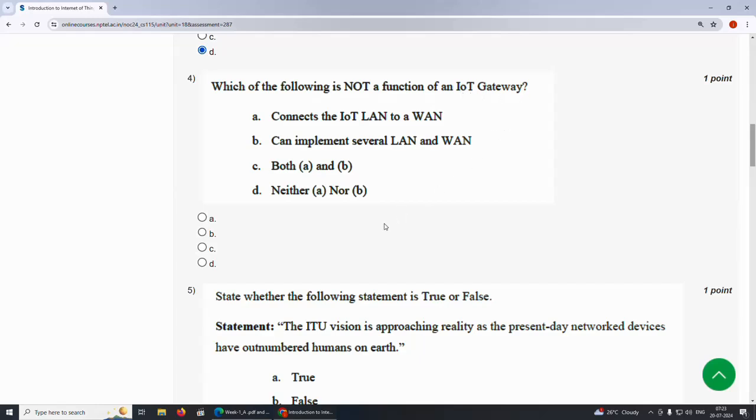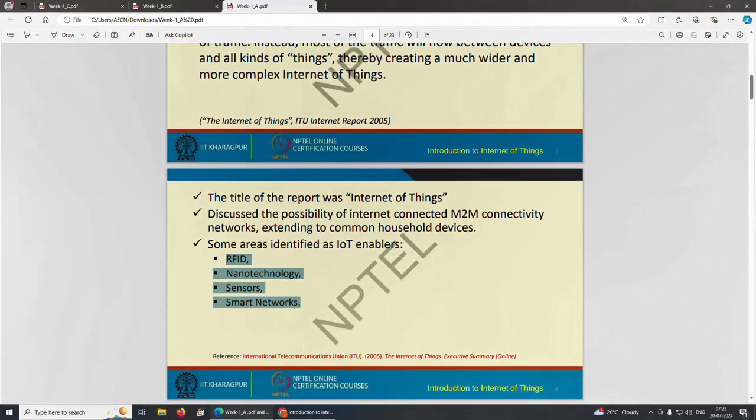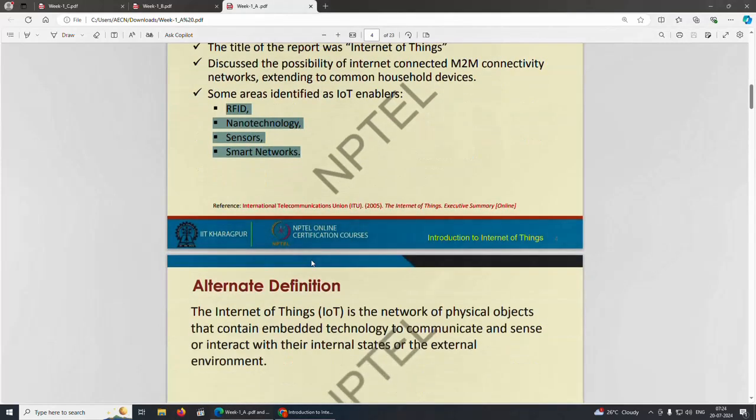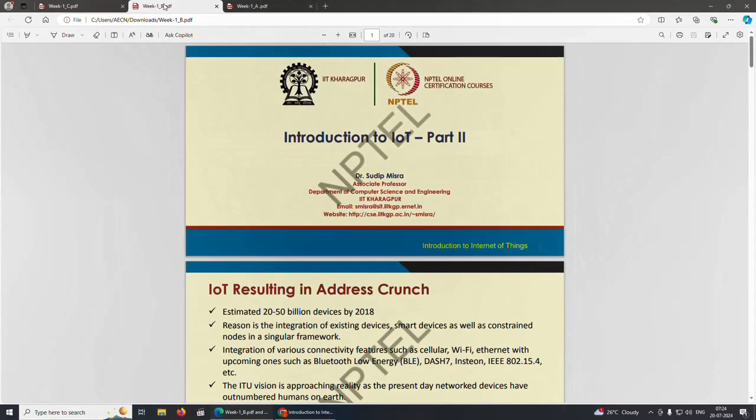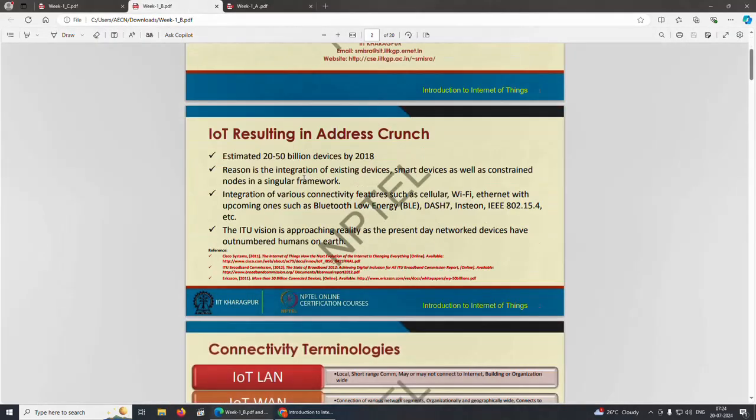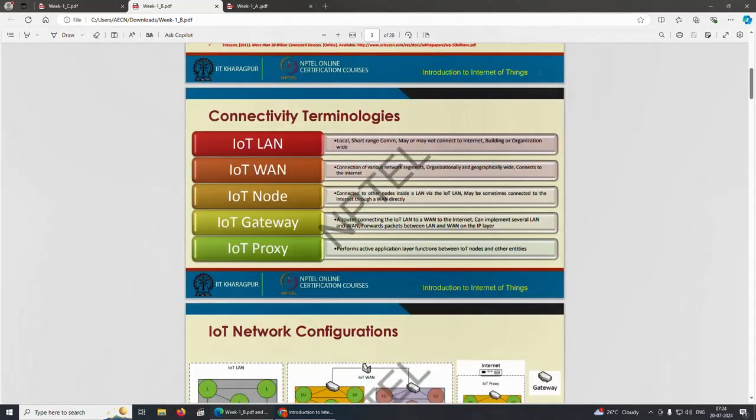An IoT gateway is a router connecting the IoT LAN to a WAN to the internet, can implement several LAN and WAN, and forwards packets between LAN and WAN on the IP layer.